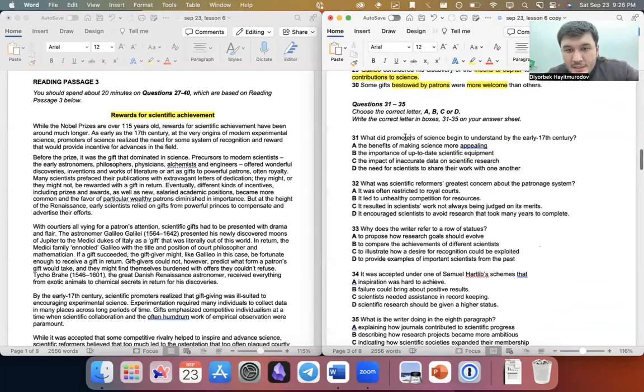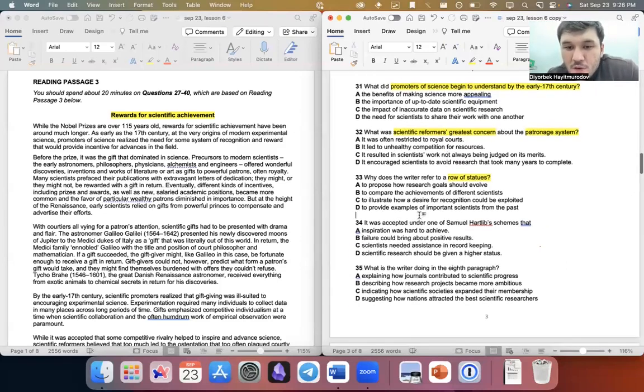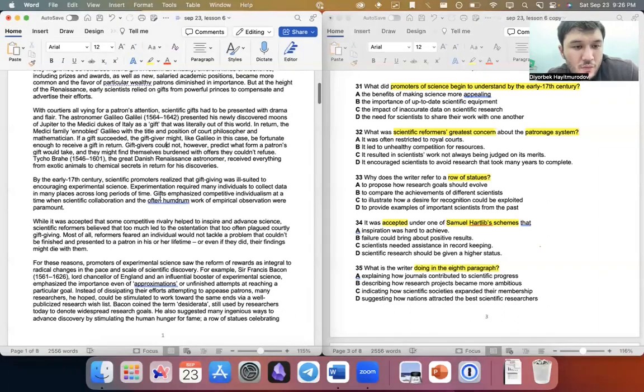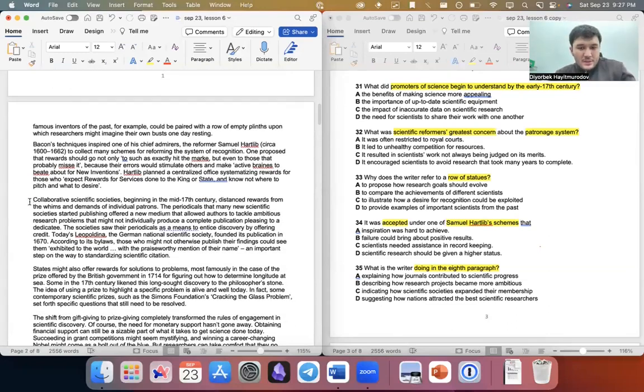What did promoters of science begin to understand? What was scientific reformers' greatest concern? What was the greatest concern about the patronage system? Why does the writer refer to a row of statues? It was accepted under one of Samuel Hartlib's schemes. What is the writer doing in the 8th paragraph? So you need to count 1, 2, 3, 4, 5, 6, 7, 8. All right, so you go here and you write 35. Okay, that's where 35 comes from, right?